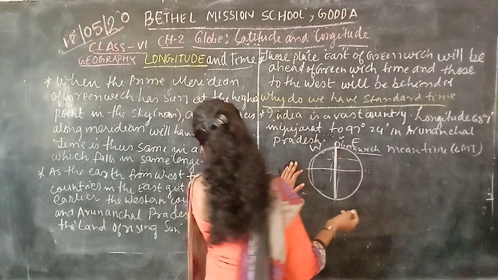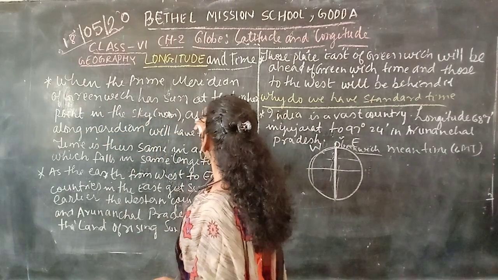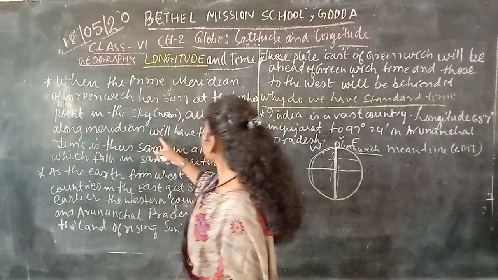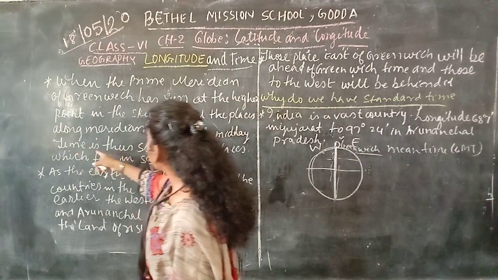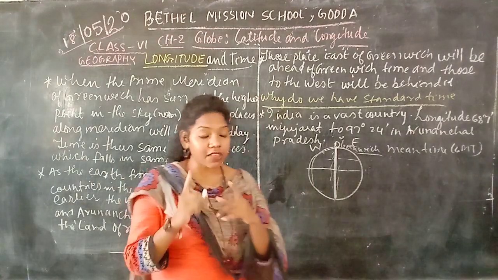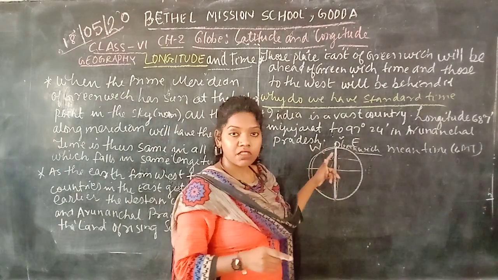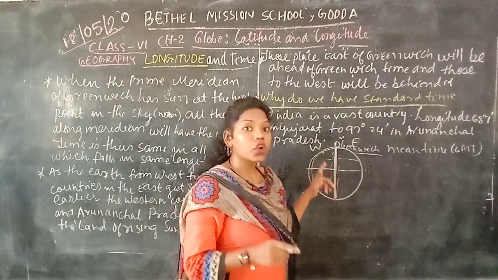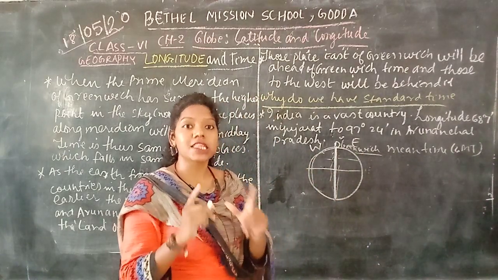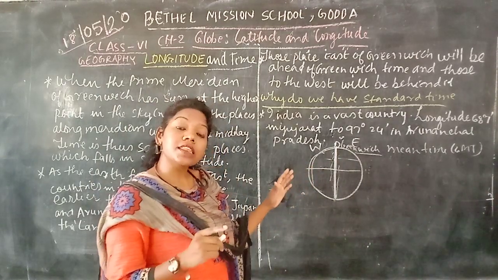Okay, so here is some part of the things I have written. When the prime meridian of Greenwich has the sun at the highest point in the sky, all the places along that meridian will have the midday time, thus the same in all places which fall in the same longitude. So as I have said before, whichever place is located in this longitude, all the places will receive the same midday sunlight.